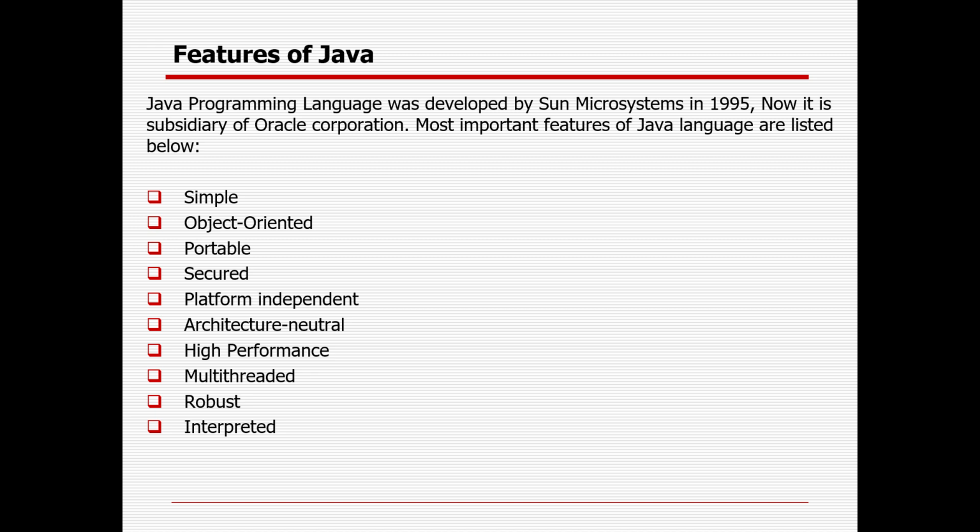Robust means strong. So why is Java robust? Because in Java there is an automatic garbage collection process which runs on the JVM, the Java Virtual Machine. So what happens once your execution is over? There will be so many threads and processes working.